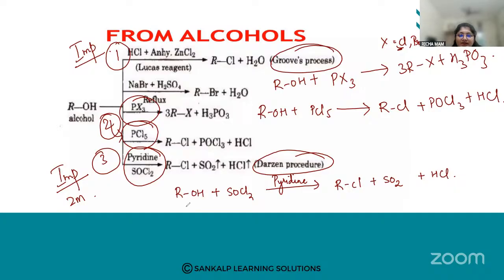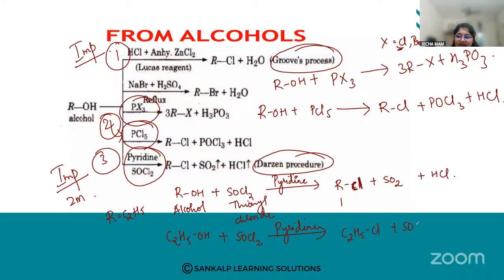So what is the reaction? Alcohols react with thionyl chloride in the presence of pyridine. We are going to get the haloalkane. If I give an example with respect to R, alkyl, if I take it as ethyl, C2H5OH plus thionyl chloride in the presence of pyridine, what am I going to get, student? So your R is what?